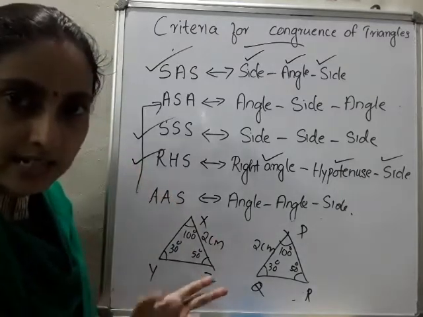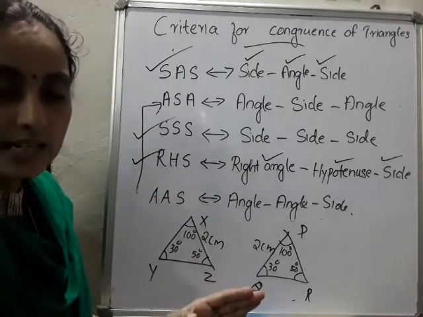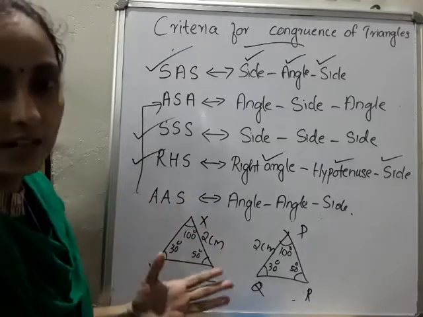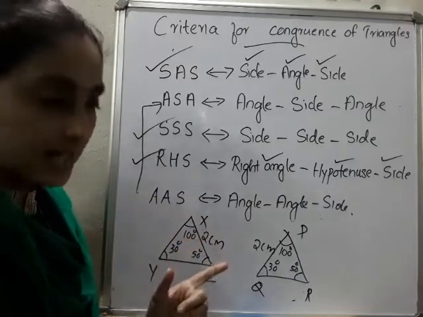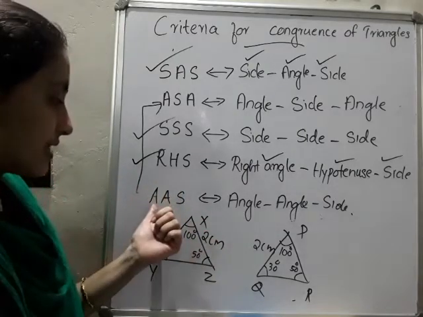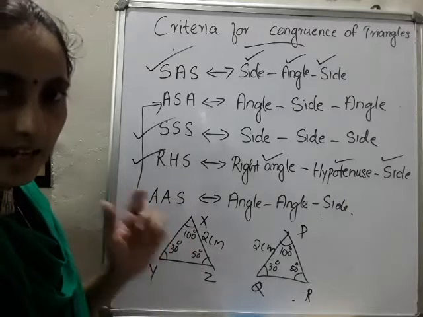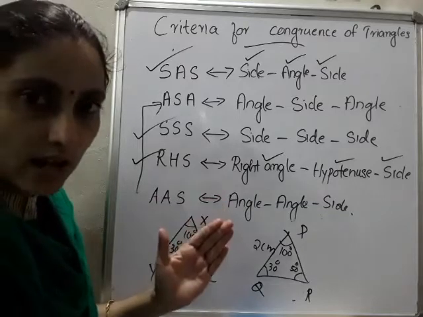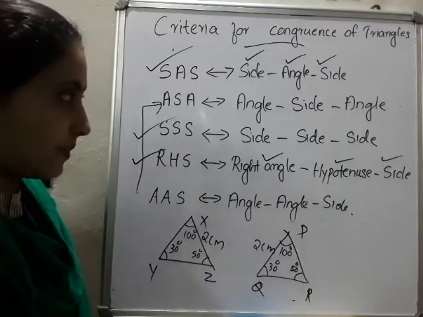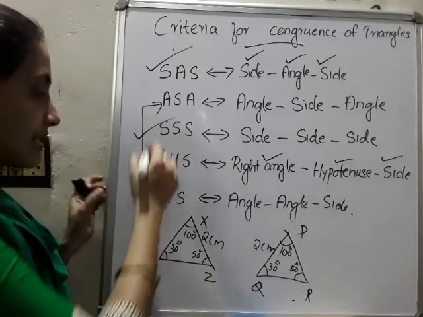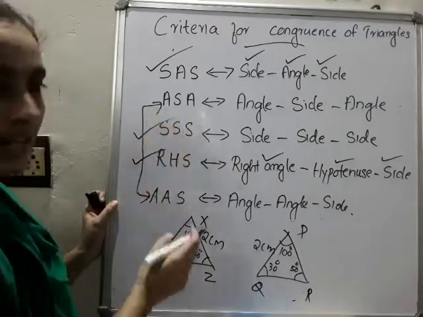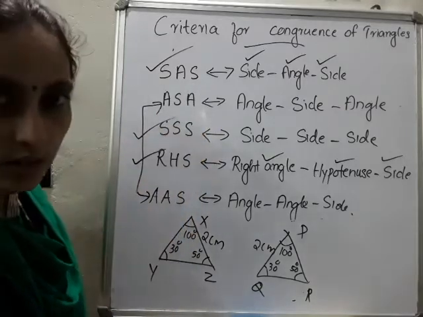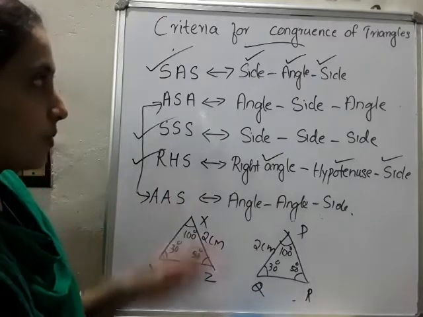So we can say that whenever the two triangles are congruent, what is the additional condition? Any two of the angles and a side. Any one side, not the common included one, but any side. Only any one of the sides is equal. Then we can say that they are congruent. That is AAS congruence. So AAS means what? Angle, angle, side. That is any two angles and any one side. So they both are same, ASA and AAS. Only one difference is that here it is the included side and here it is not included, any one side. So hope you clear this.